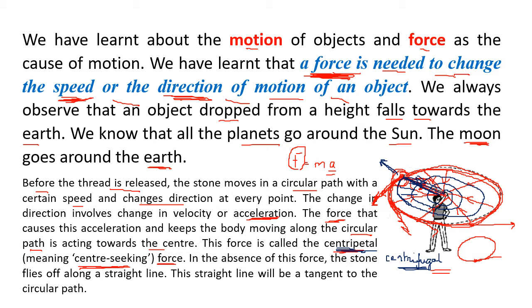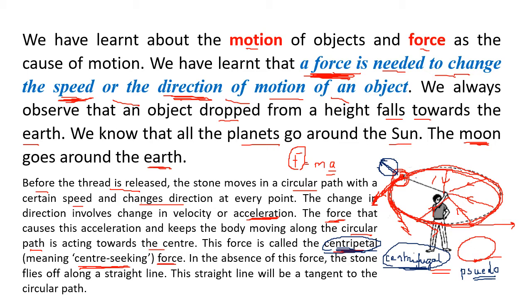But then one more question arises. We know there is a string here which causes the centripetal force, but there is nothing here causing the centrifugal force. So remember, the centrifugal force is called a pseudo force. A pseudo force means not a true force. But why are we talking about it here? Because the centripetal force and the centrifugal force balance each other. Centripetal tries to bring the body towards the center.